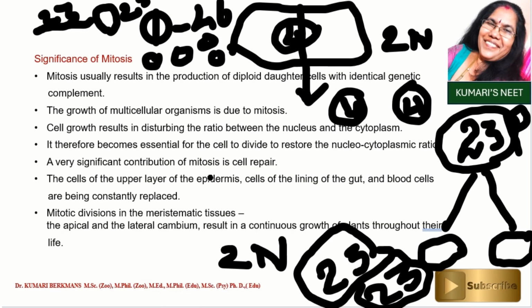And if you see the next point, the cells of the upper layer of the epidermis, the cells of the lining of the gut, and the blood cells are constantly replaced.